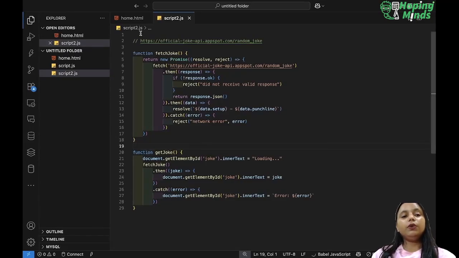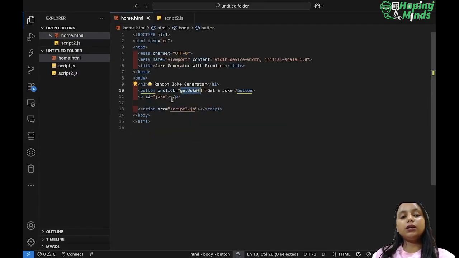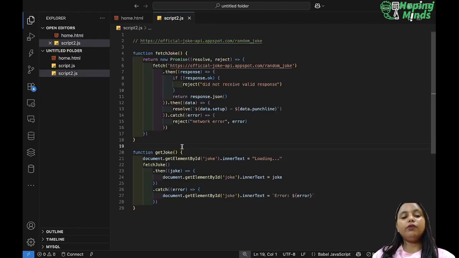And this function will be called when you click this particular button. Okay, when you click it, it will say document dot get element. First of all, as soon as you click this, it will show the loading state which you saw in your browser, right? And after that you are calling this particular method inside it which will return something, and if it is resolving the promise, it will execute this particular thing.